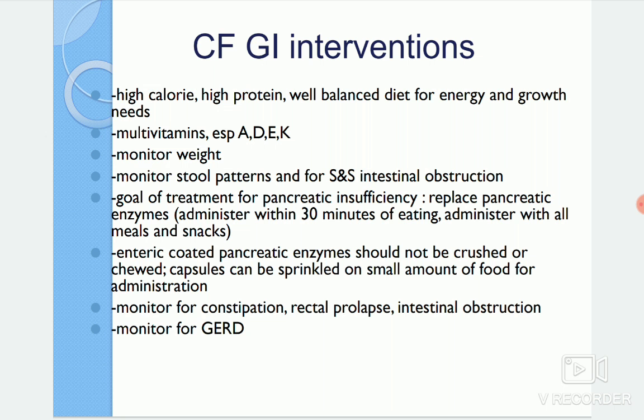Those drugs should not be crushed here. They should not be chewed also. And capsules can be sprinkled on a small amount of food. You can sprinkle it and administer it for the children.